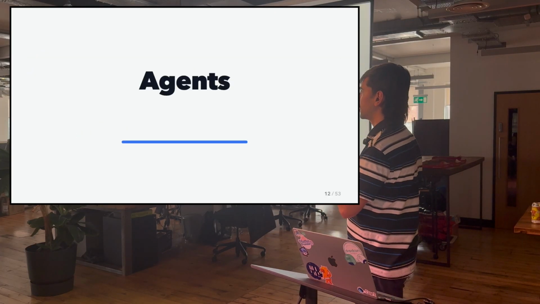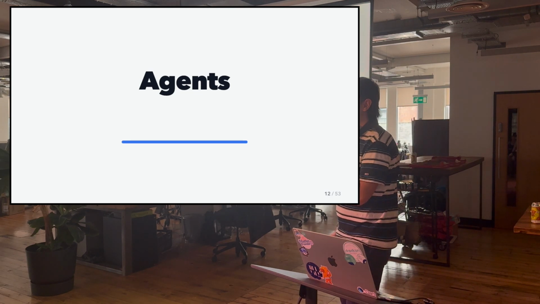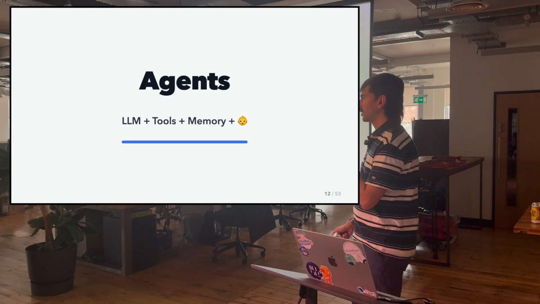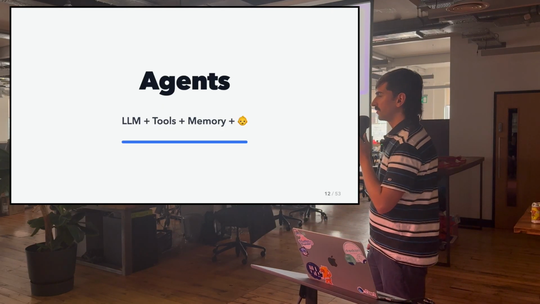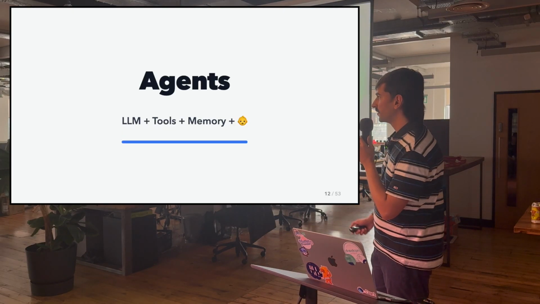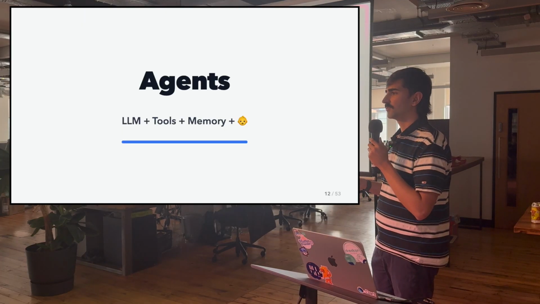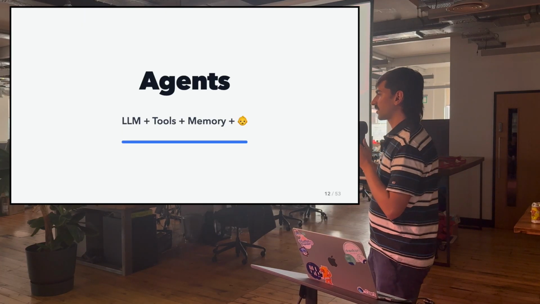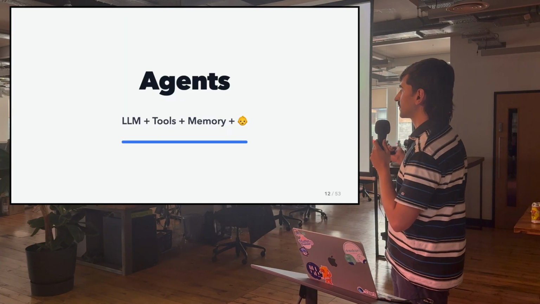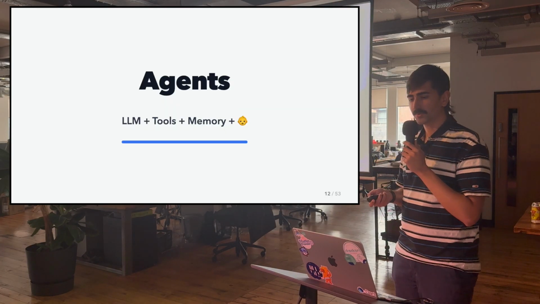And now, agents. There's not much to this other than they are LLMs that are a little bit more autonomous. And this is because they have access to tools, they can plan ahead, and they can execute on those plans, and they have some sort of memory, which is just a markdown file. And they're also able to spawn little agents to do smaller tasks. So they've got all these capabilities these days. I know this is an oversimplification, but this is essentially what they are. They're not anything more or less than an LLM that's a little bit more advanced.